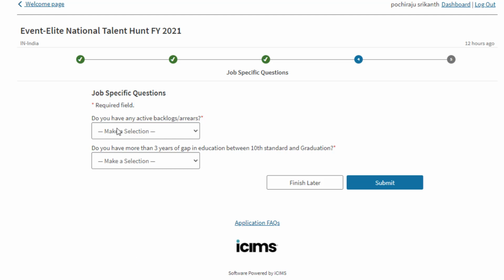After submission of your details, it will take you to the fourth process, that is job specific questions. Do you have any active backlogs or arrears? If yes, click yes. If no, just click no. Do you have more than 3 years of gap in education between 10th standard and graduation? If yes, click yes. If no, click no and submit.